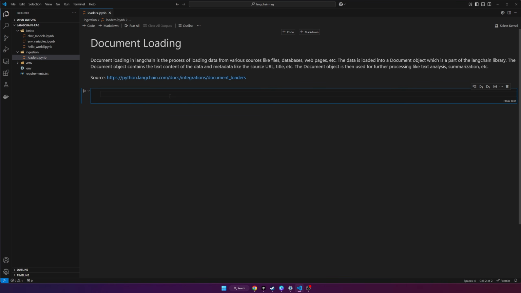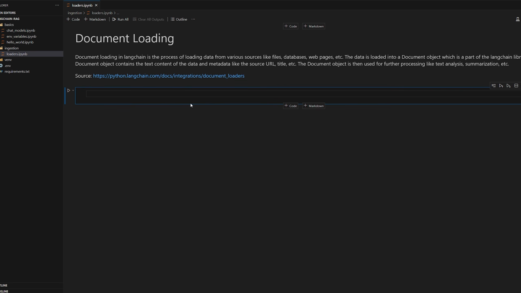Alright, now that we know what document loaders are, they are a way to load external information into documents that store text and metadata. Let's get started. So we'll take a look at this link in a second here that shows a bunch of document loaders that we can use, but the most basic one that we could use is the text loader.